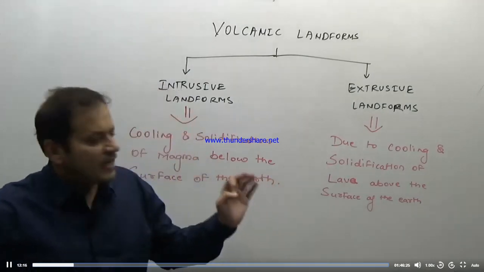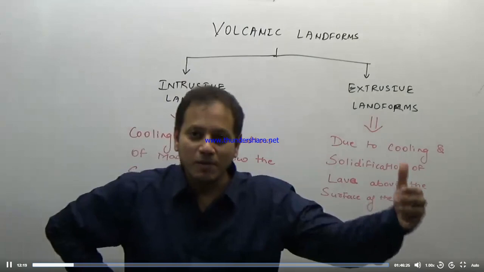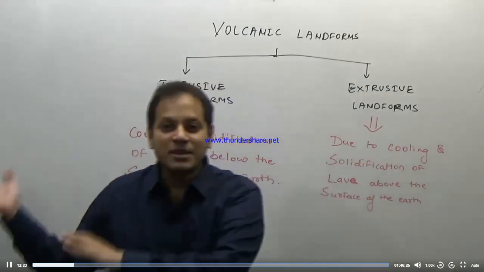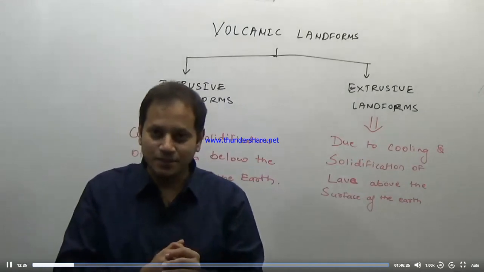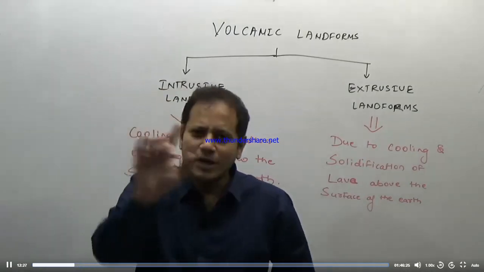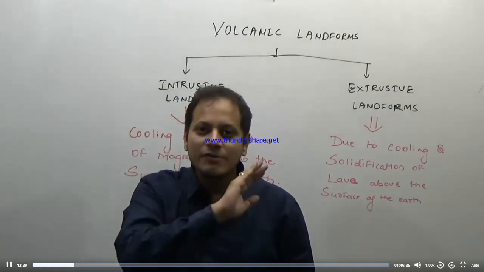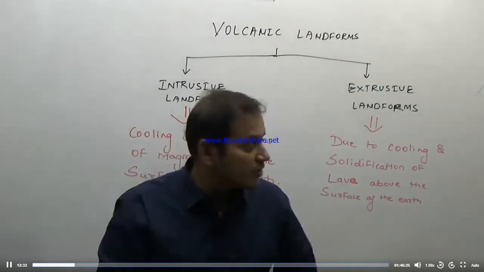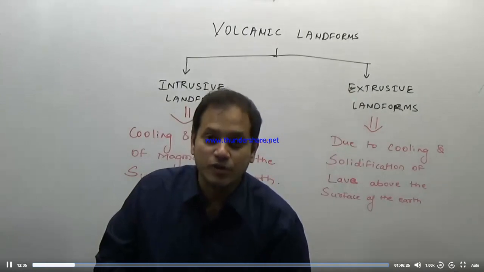On the other hand, if you ever go to the Deccan Plateau region, the Western Ghat region, the famous hill stations of the Western Ghats, you see the basalt rock, or you can Google it. It will be a black colored rock where the crystals will not be visible. Why is that? Because you remember that basalt is an extrusive landform.